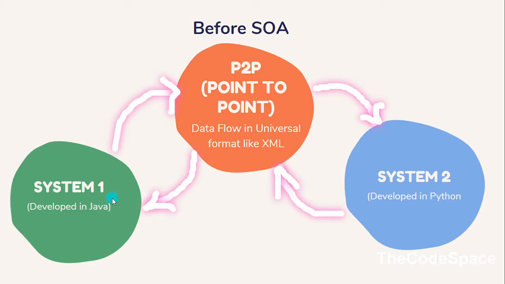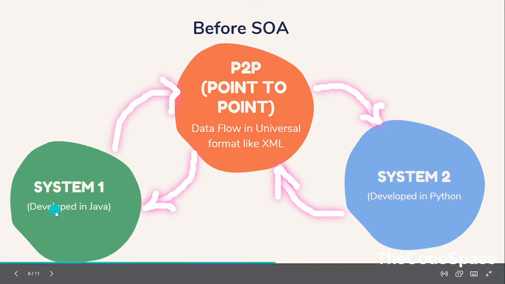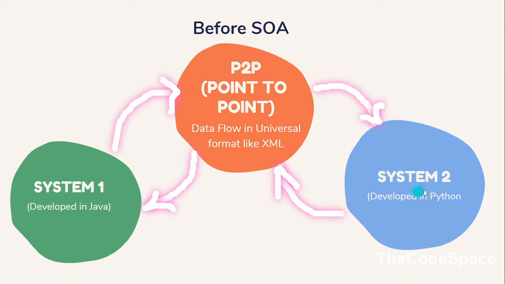So what is point-to-point integration? Suppose system 1 is developed in Java, and system 2 is developed in Python, and they want to talk with each other. In point-to-point integration, system 1 directly connects with system 2 and they talk to each other. Okay, this is the scenario in point-to-point integration.